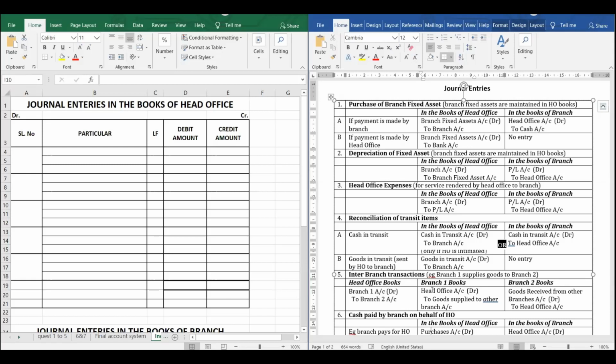So what is the transaction? How does the transaction take place in the books of head office? Simple. Branch 1 account debit to branch 2 account. We are only focusing on the books of head office, so we'll only concentrate on that.